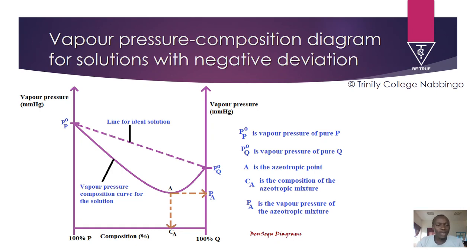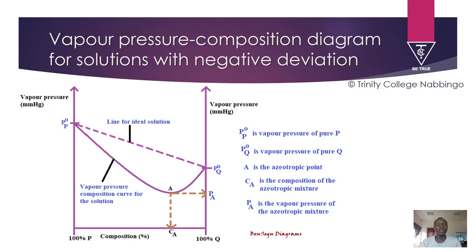We are going to consider two miscible liquids P and Q, whereby P is more volatile than Q. That means that liquid P has a higher vapor pressure than Q because P is more volatile than Q. Now, since P and Q form a solution that deviates negatively from Raoult's law, it means that the vapor pressure composition curve for the solution of P and Q will always be below the line for the ideal solution.